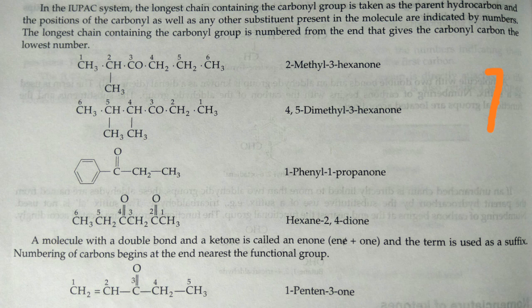The last topic of today which we are going to discuss is numbering. Numbering should be done so that the carbonyl group gets the lowest number, which is made clear by example number 2. In example number 1 you can see 2-methyl-3-hexanone, and 4,5-diethyl-3-hexanone. So these are the topics for today.